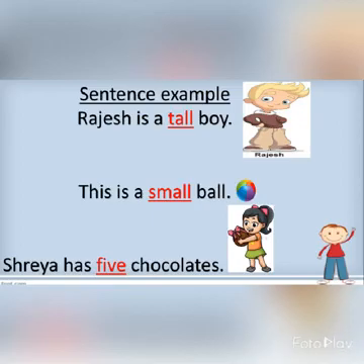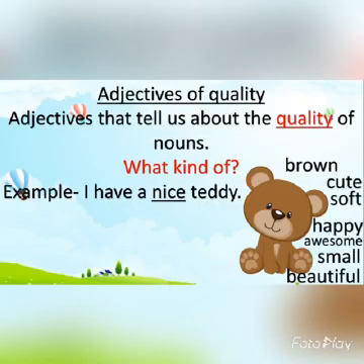The first one is adjective of quality. Adjectives that tell us about the quality of nouns. Quality means big, fat, small, long, short. These are the qualities. So the adjectives that tell us about the quality of nouns are known as adjectives of quality. An adjective of quality tells us what kind of material or what kind of noun it is.